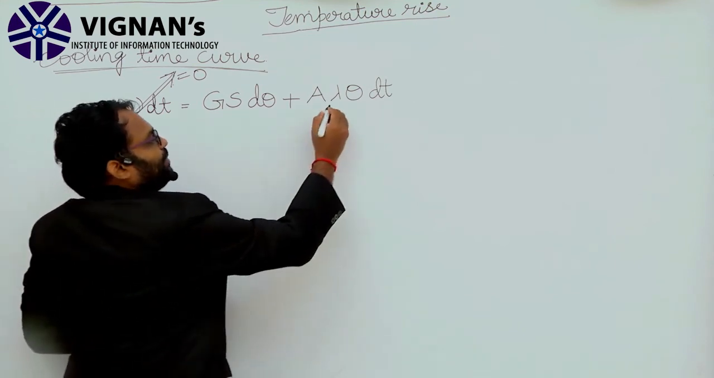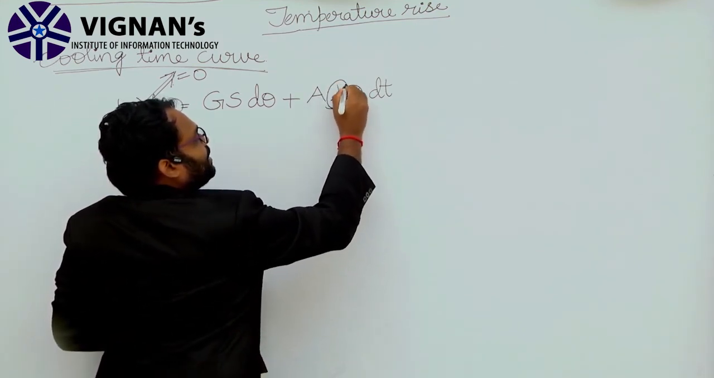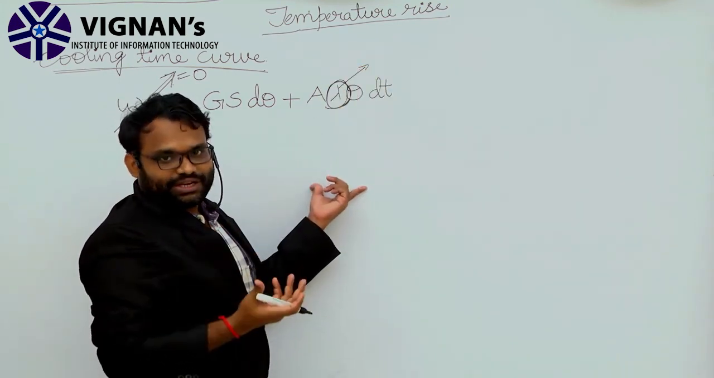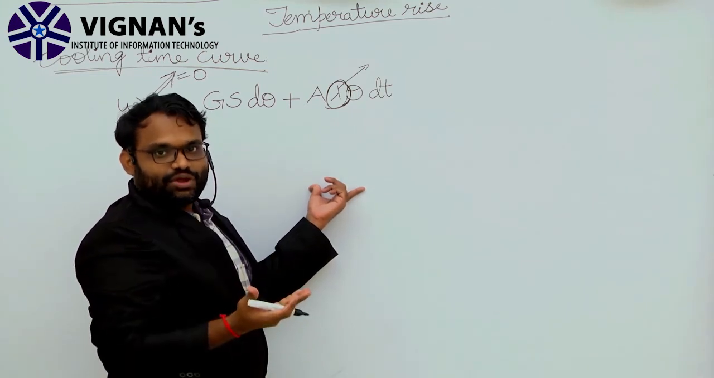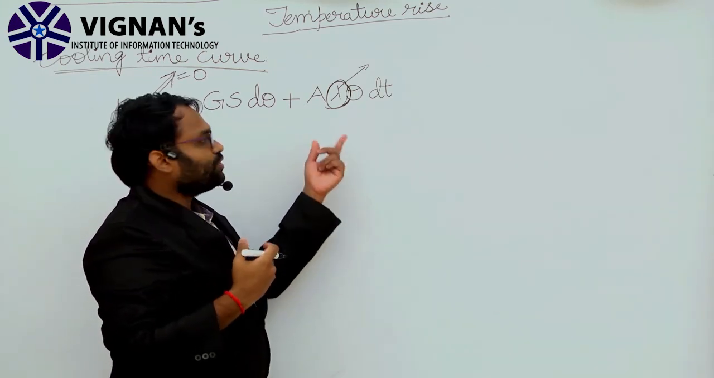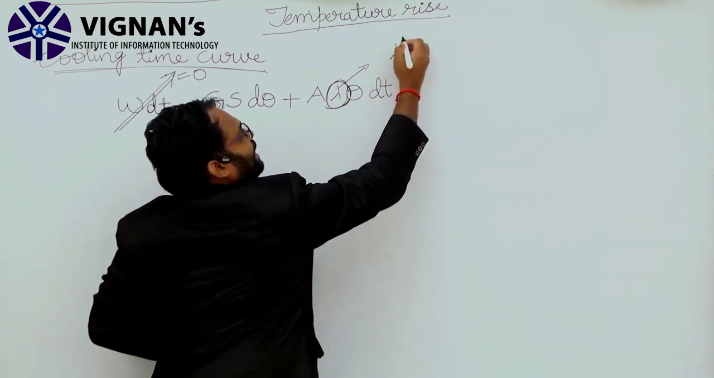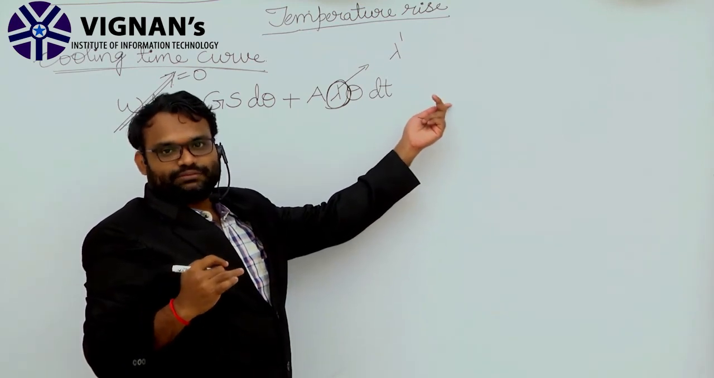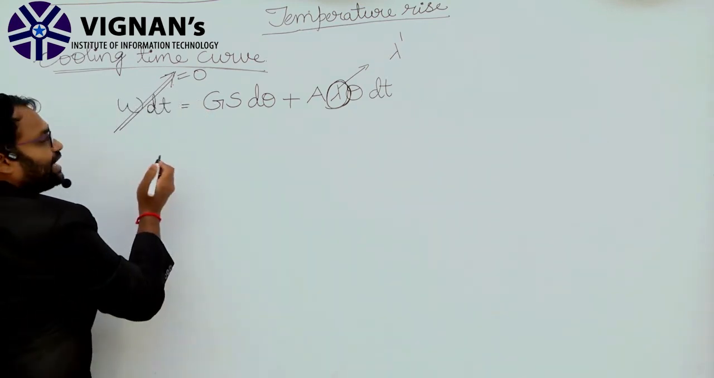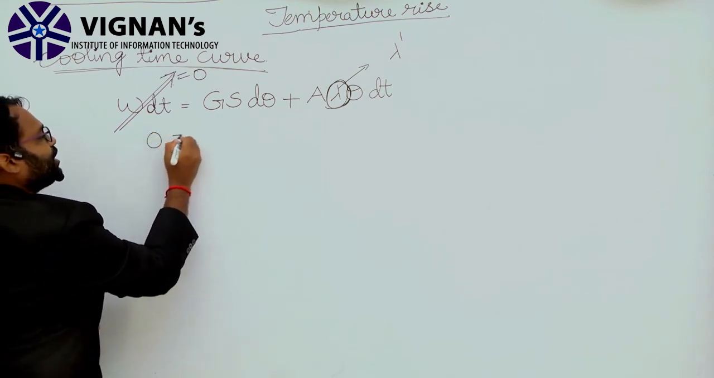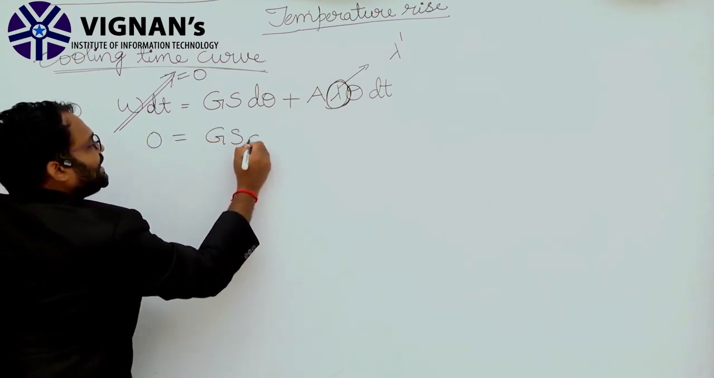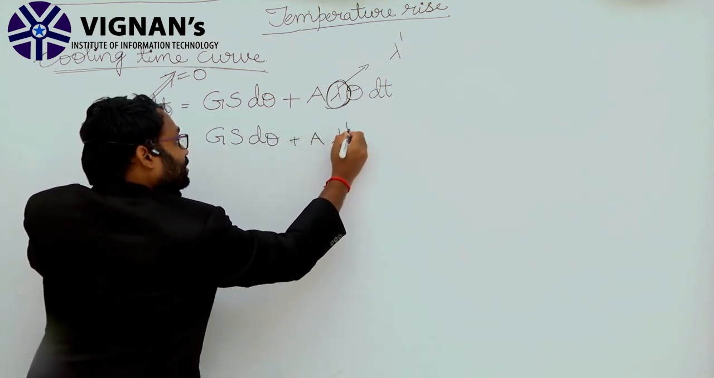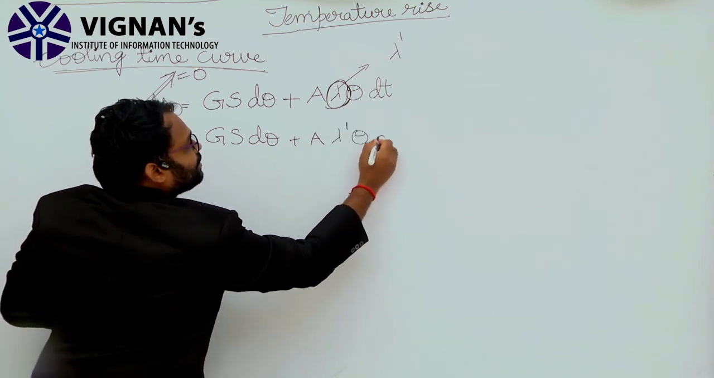And again, the lambda here is the total amount of heat dissipated in the heating curve. But now we are deriving for the cooling curve, so this lambda will become lambda dash, that is the amount of heat dissipated in cooling. So the above expression can be simplified as 0 equal to Gs d theta plus A lambda dash theta dt.